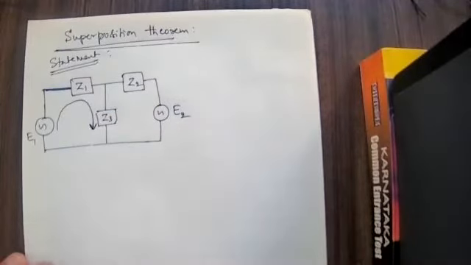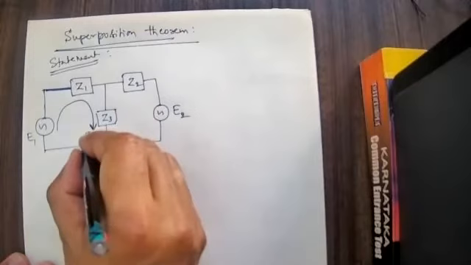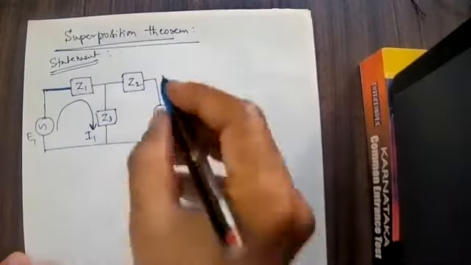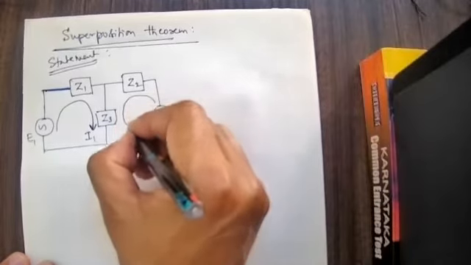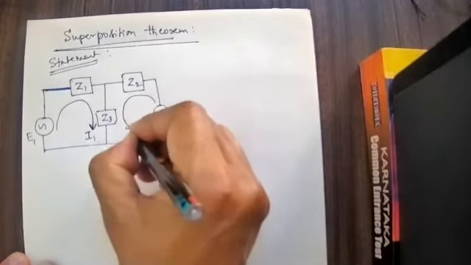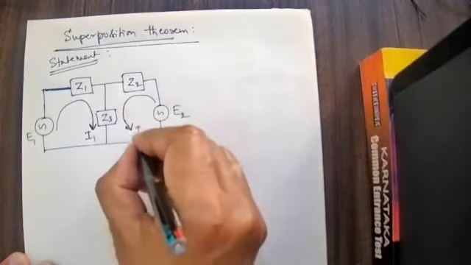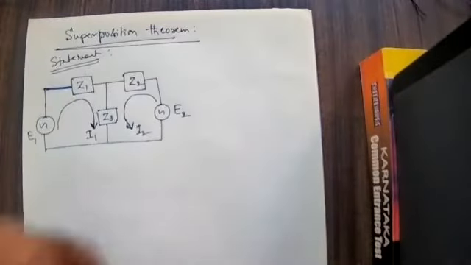Whatever current is flowing along that direction, I will take it as I1. The current coming out from E2 and flowing like this, I will take as I2. This is I2. There are two loops.